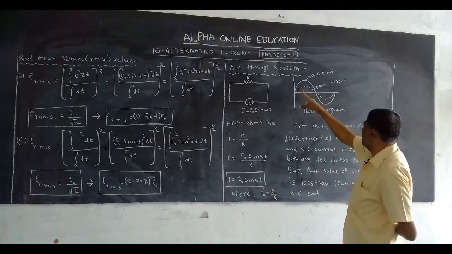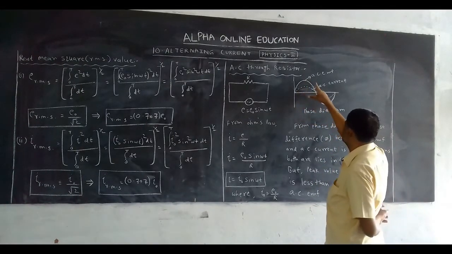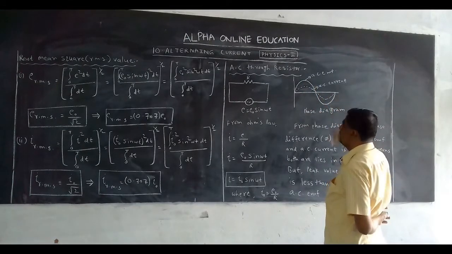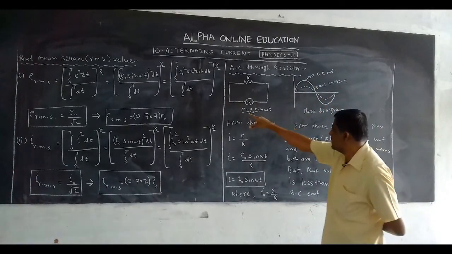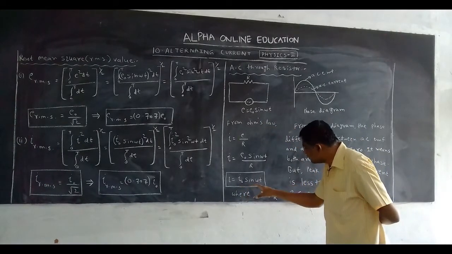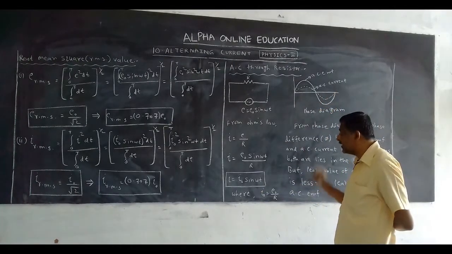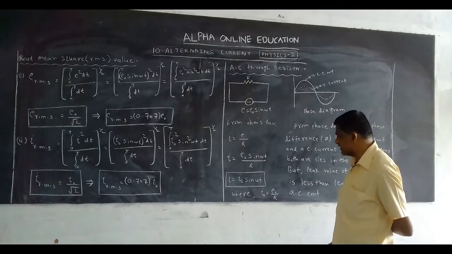Okay, now take a phase diagram. AC EMF has which nature? Sine wave nature, since E is equal to E0 sin omega t. What is I? I is equal to I0 sin omega t. So we get the same wave. But is there any difference? Yes.